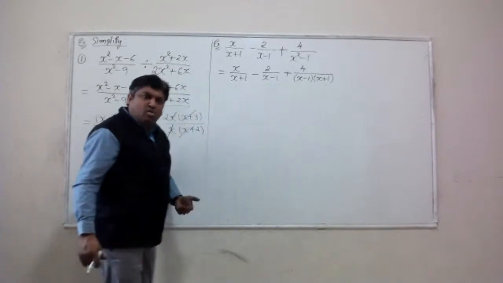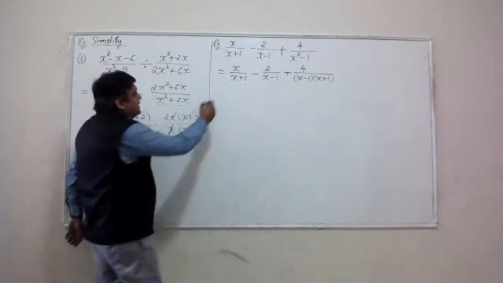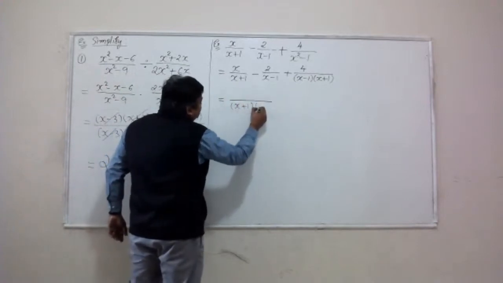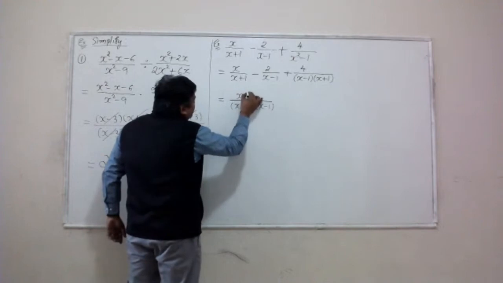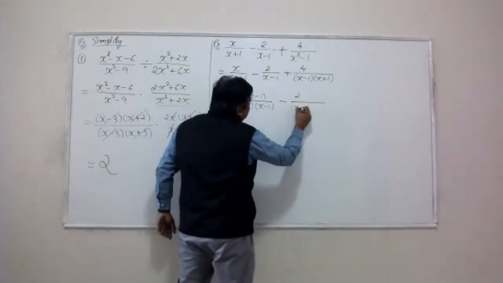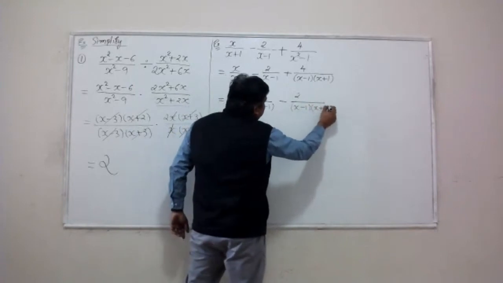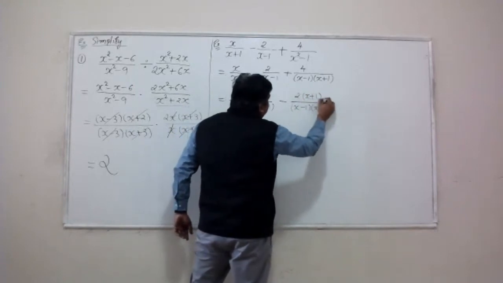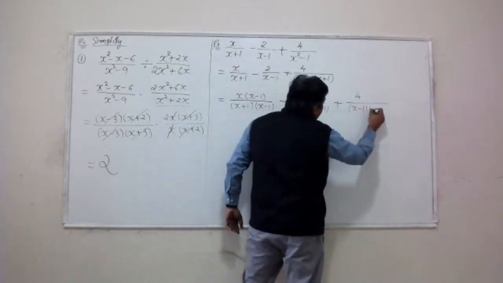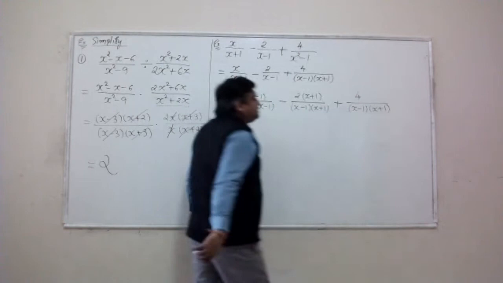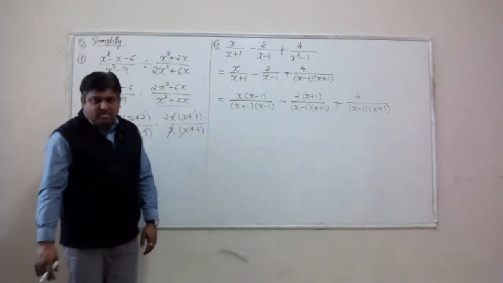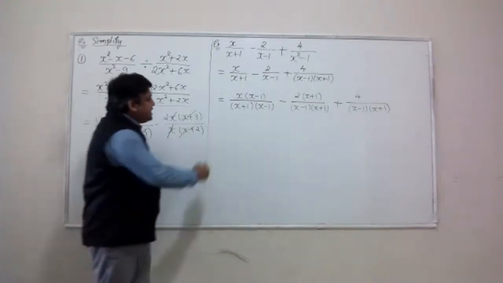Make it visible under all these three terms carefully, right? x minus 1 is missing under the first term, so I'll multiply and divide it by x minus 1. x plus 1 is missing under the second term, so I'm going to multiply and divide it by x plus 1. And then the third term has both factors in the bottom, so the third term doesn't require any mathematical operation.